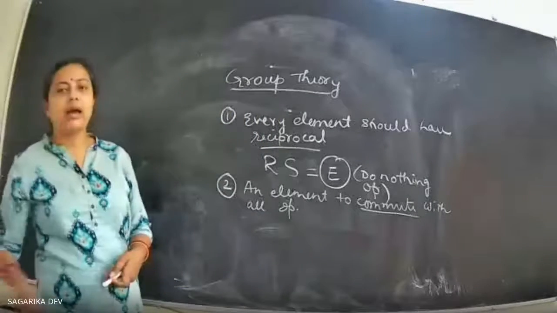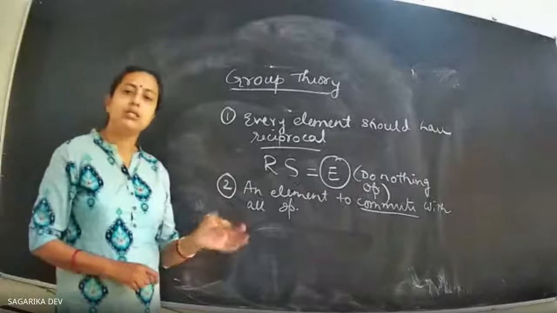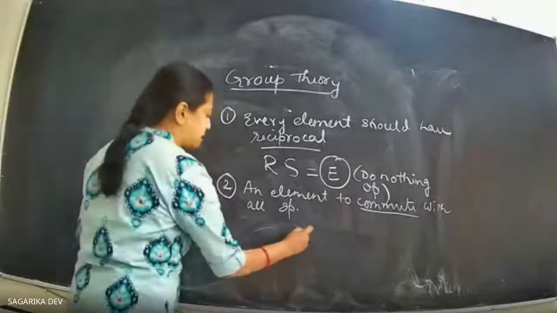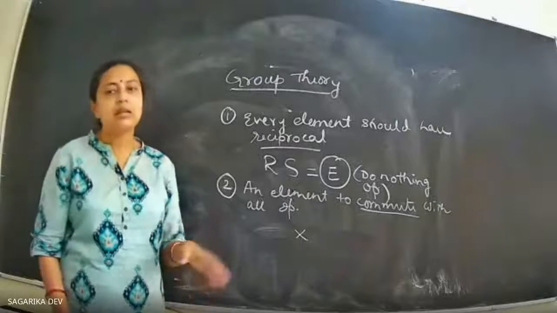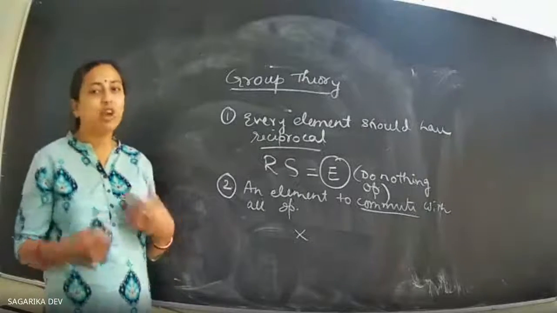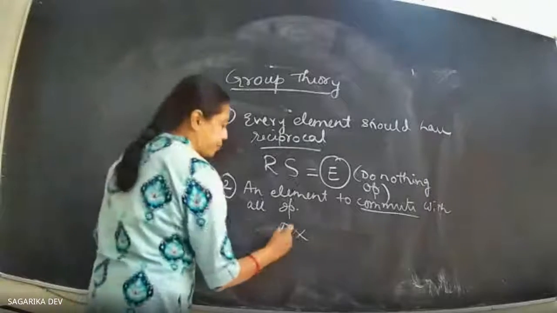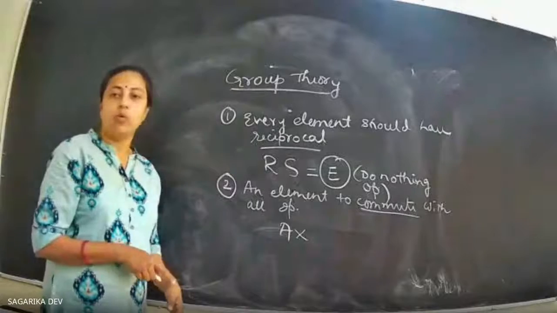But when it is not an arithmetic group, when it is not a number, it means that suppose I have done a particular symmetry operation X, and then I am performing another symmetry operation A on the same molecule.